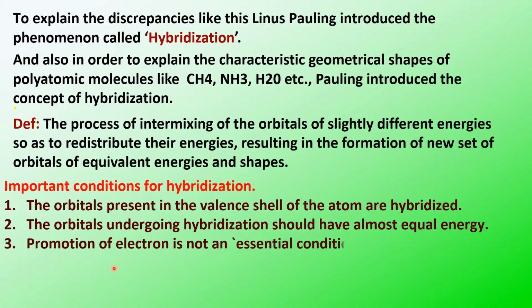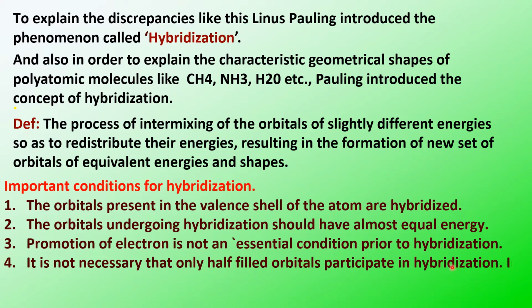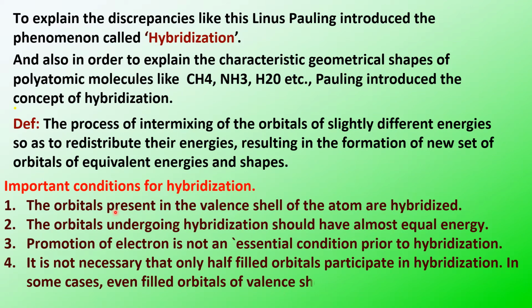The third condition is that promotion of the electron is not an essential condition before hybridization. The fourth is that even the filled orbitals of the valence shell sometimes take part. Half-filled orbitals participate in hybridization, and in some cases even filled orbitals also take part. So these are some important conditions for hybridization. Now we'll see some examples where the orbitals undergo hybridization.